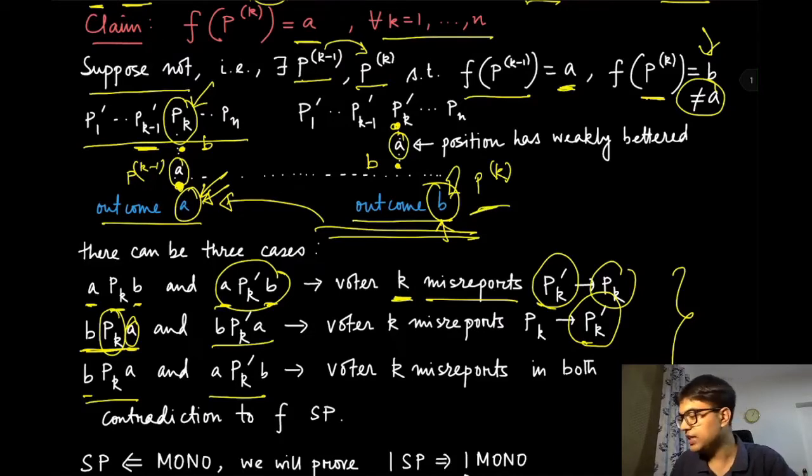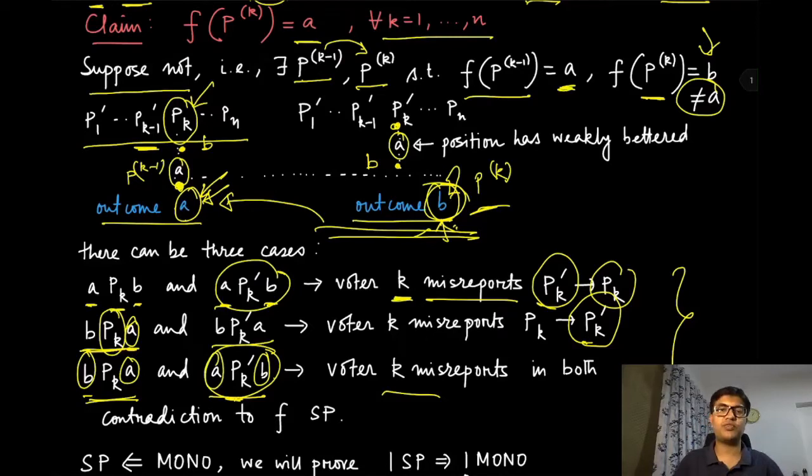So in this case, in both these situations, either pk or pk prime, voter k will misreport, because it knows that here the outcome is a, and if it misreports to pk prime it gets b, which is better. Here also it is getting a worse outcome in pk prime, and if it misreports to pk it gets a better outcome. So in both these preference profiles voter k is going to misrepresent.